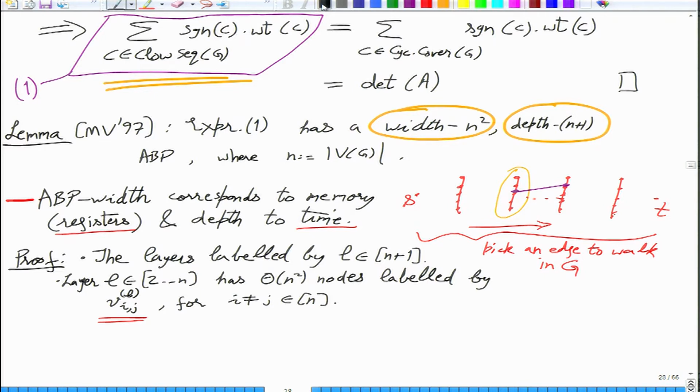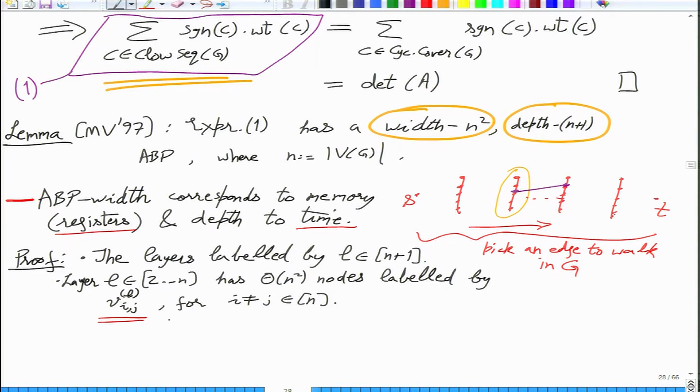The only thing you have to ensure is that both j and j prime are greater than i. Okay, this is the only constraint. So using this nearly oblivious walk, you will be able to complete a flow. When you come back to i, the interpretation is that you have completed the closed walk, and at that point you should introduce a sign. Because every flow introduces a sign of -1, and these -1 then get multiplied out to get the actual sign.